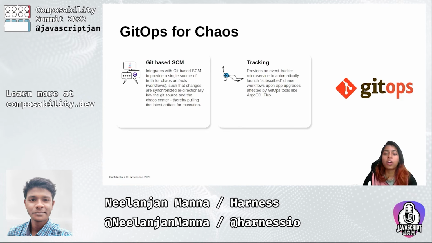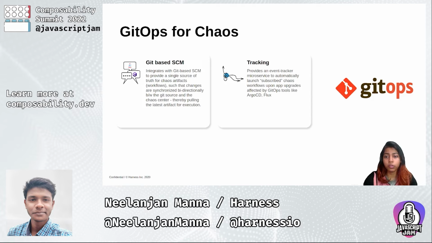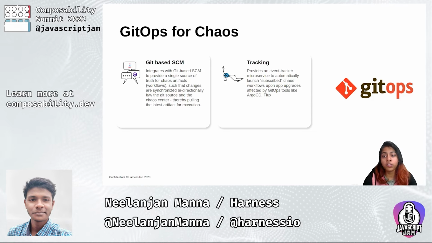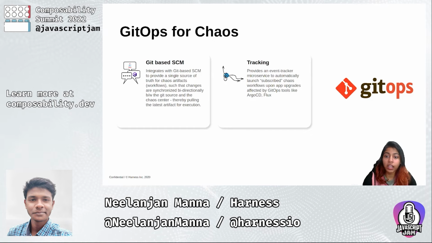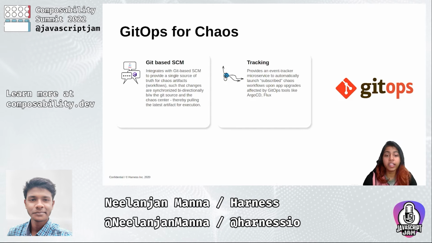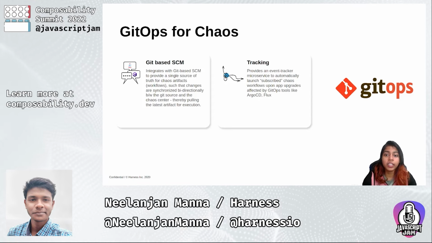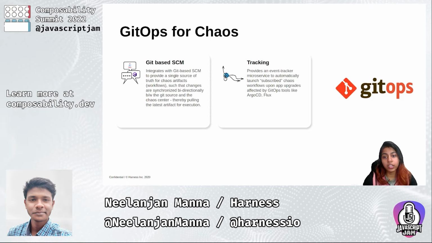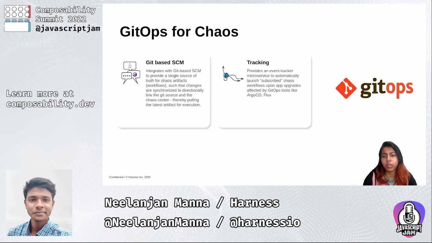Then coming to the GitOps for chaos, GitOps once enabled provides a single source of truth for the chaos workflows. That means that these chaos workflows will be synchronized bidirectionally between the chaos center and the Git source. Secondly, it also supports tracking, which provides an event tracker, a microservice that is used to automatically launch the subscribed workflow in case any changes happen to the target application, such as app upgrades, etc.